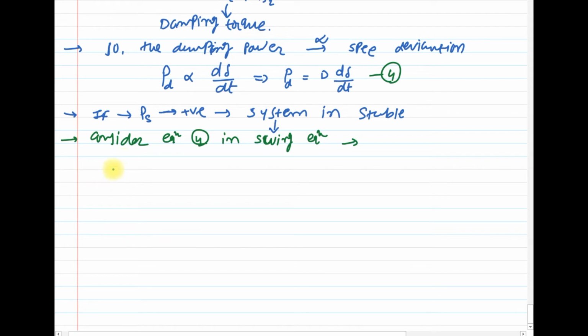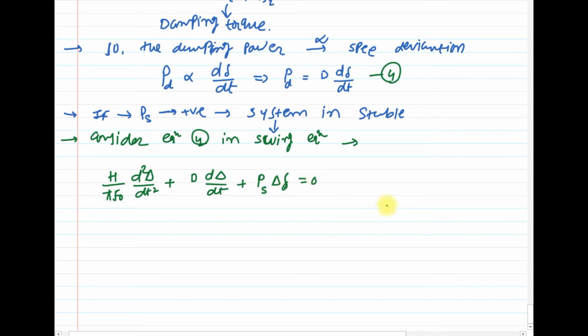I'll write the swing equation in per unit: H upon pi f0 into d square delta upon dt square, plus this damping term, which is D into d delta upon dt, plus the synchronizing coefficient, which is PS into delta s.